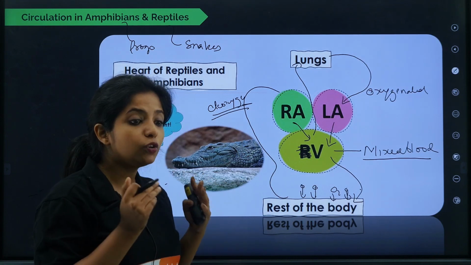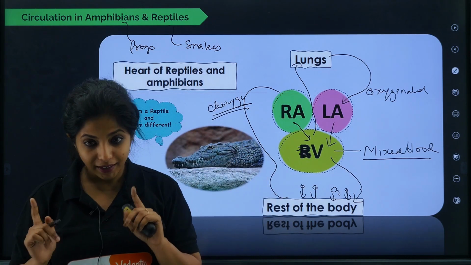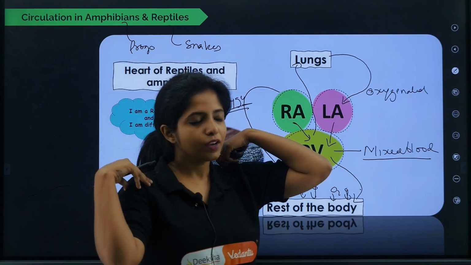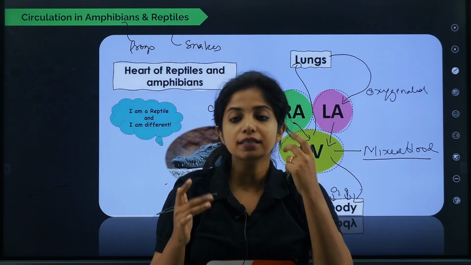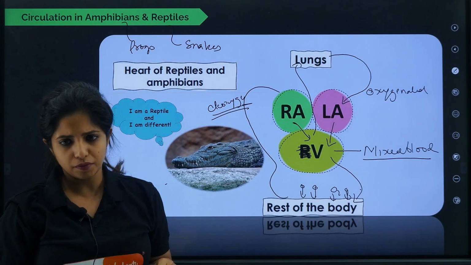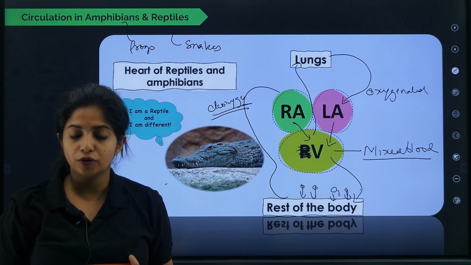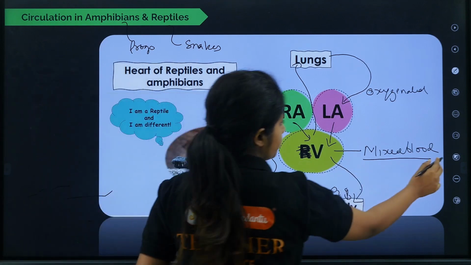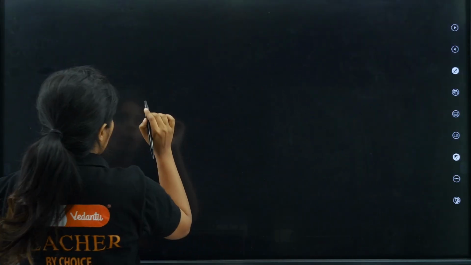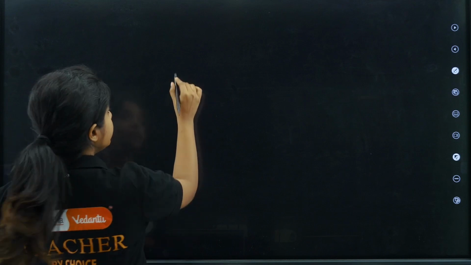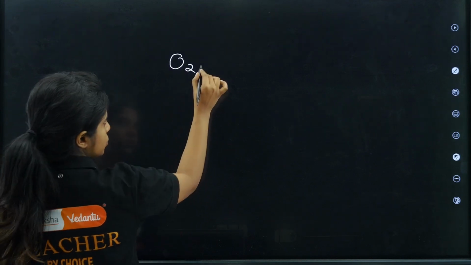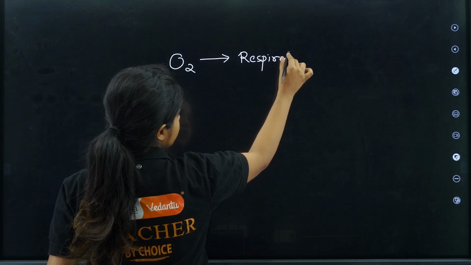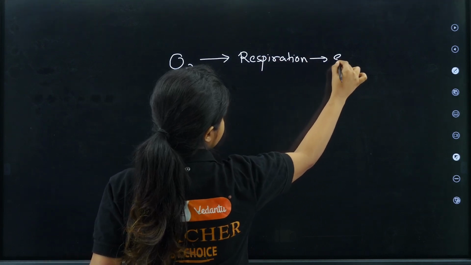Why do you think we human beings have 4 chambers? Now comes that question, the question that I just skipped there, I'll tell you. Why do you think human beings have 4 chambers, why do you think reptiles have 3 chambers of heart, and why do you think fishes have 2 chambers of heart? Because, my dear children, understand that very important fact: organisms which are higher organisms need oxygen. Why do you need oxygen? This oxygen helps in the process known as respiration, which will be providing energy.